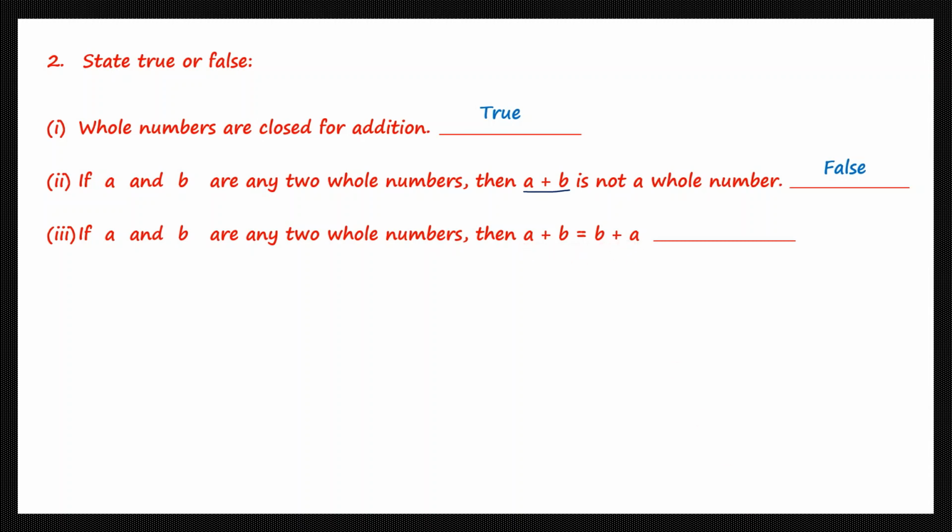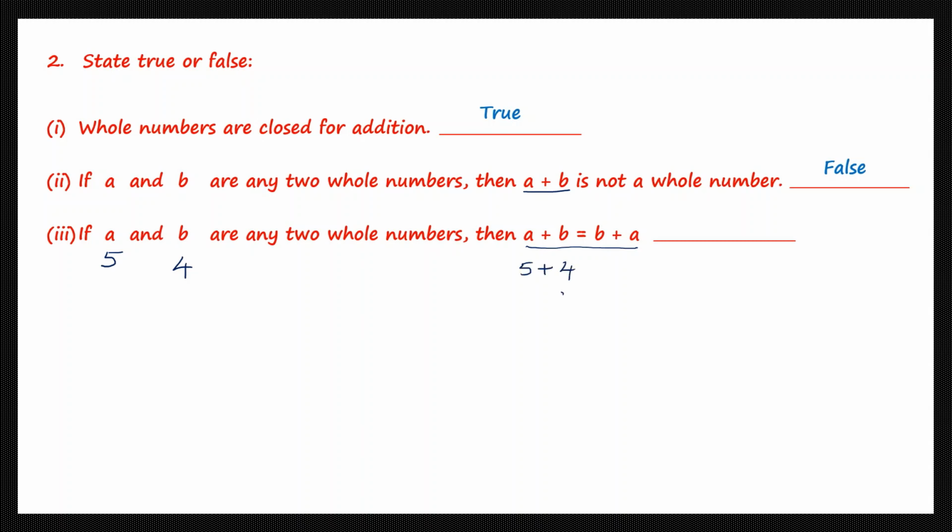So let's give a again the value. This time let's say 5. And let's say b is 4. Okay, so 5 and 4 are the values of a and b respectively. Then let's look at this statement. What does it say here? A plus b is equal to b plus a, and a we said is 5 and b we said is 4.